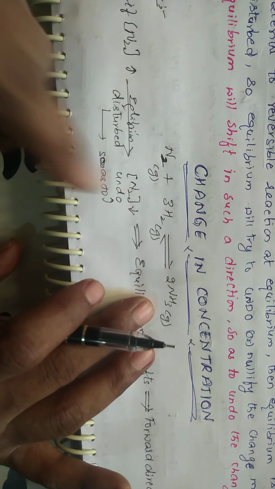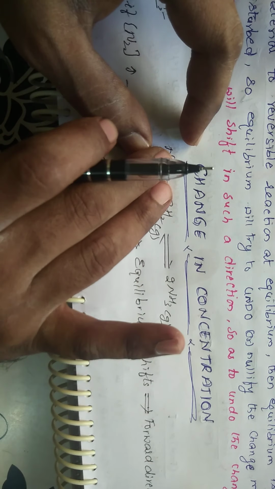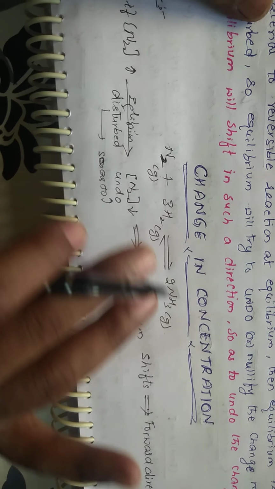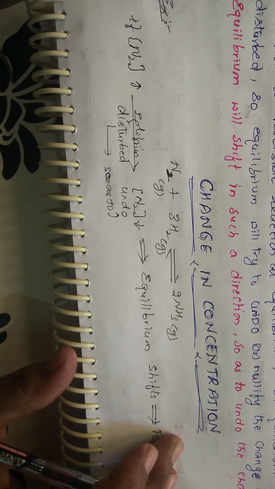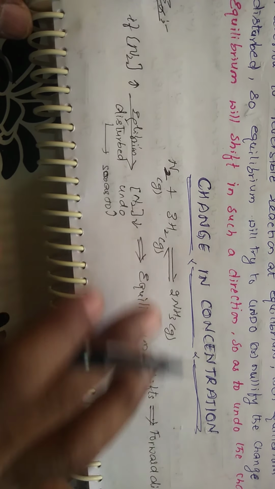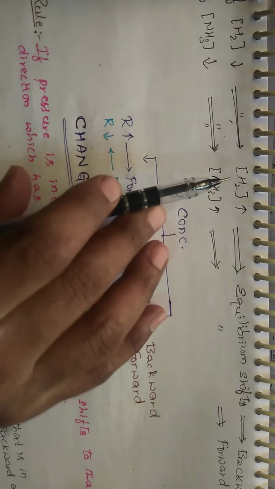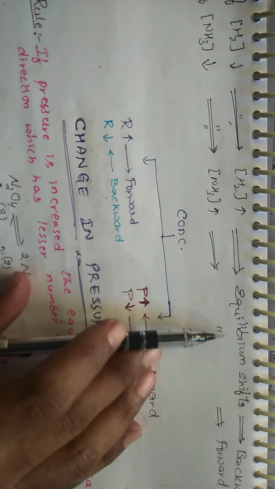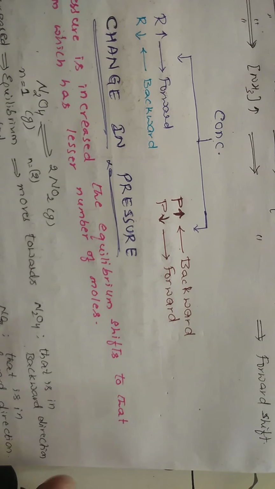See, this reaction is in equilibrium. From outside you are adding N2, means N2 is more in quantity. So as to maintain equilibrium, some amount of N2 is getting converted into the product. Means the equilibrium is shifting towards the forward direction if you increase the concentration of the reactants. So if you increase the concentration of the reactants, the equilibrium will be shifted into the forward direction, right? In the same way, H2 is also a reactant. If you increase the concentration of H2, again what happens? The equilibrium whatever that is present will be disturbed, and if you increase, it moves in the forward direction. If you decrease, it moves in the backward direction.